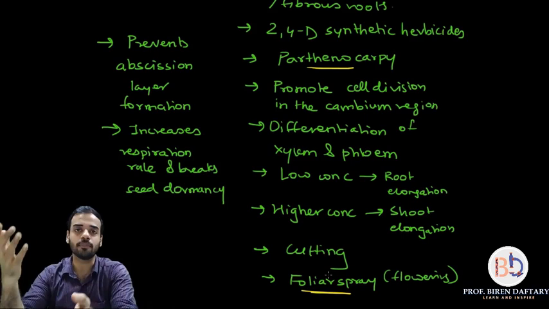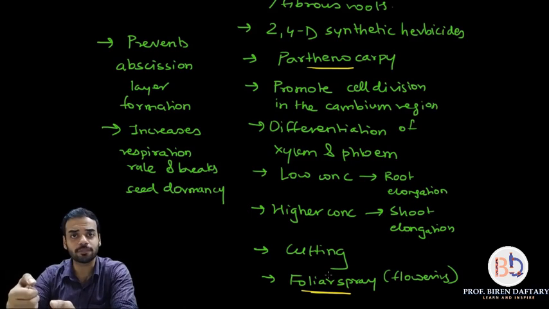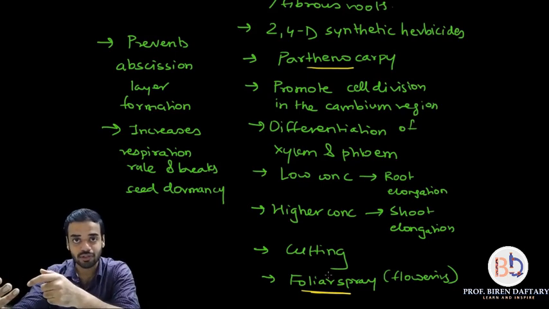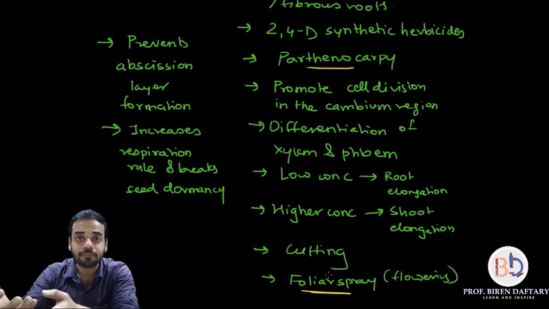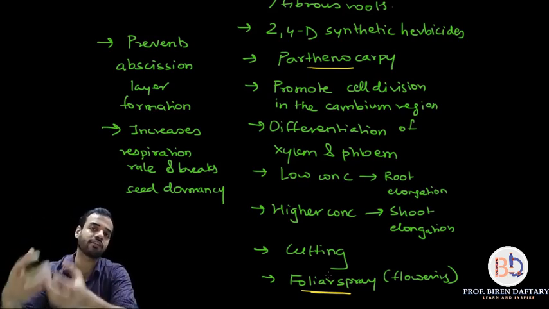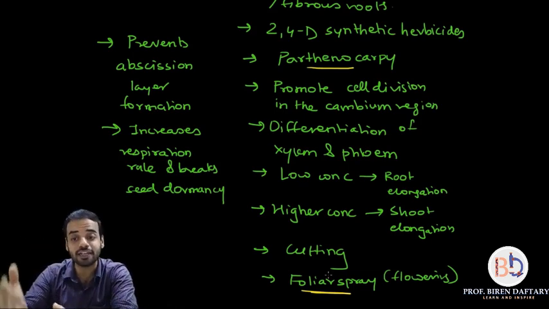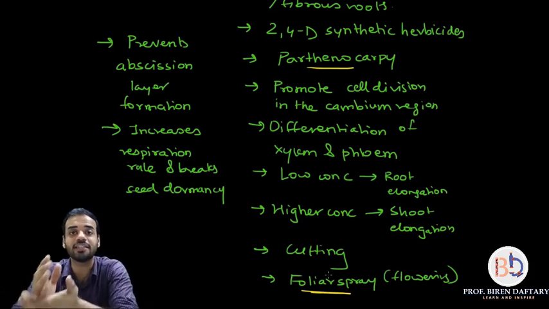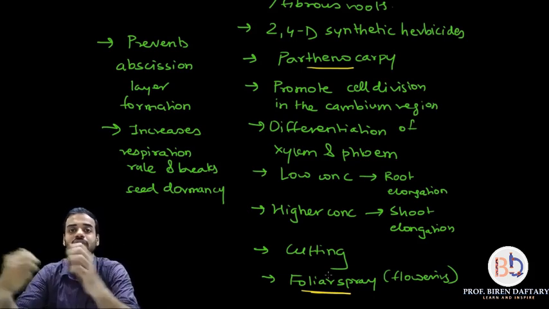Basically in flowering plants, if you use a foliar spray and add auxins to it, since auxin is a growth promoter, the flowering will happen quickly. So if suppose you have a plant which is not flowering quickly, and you put auxins in water or any suitable medium and spray it on the leaf, then that plant will begin to flower quickly. So it is also used as a foliar spray. I hope the word foliar spray is clear. Foliar means foliage, foliage means green leaves, so you spray it directly and the leaves will absorb it.